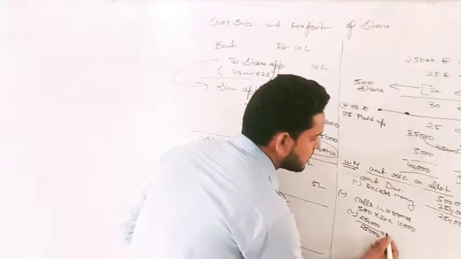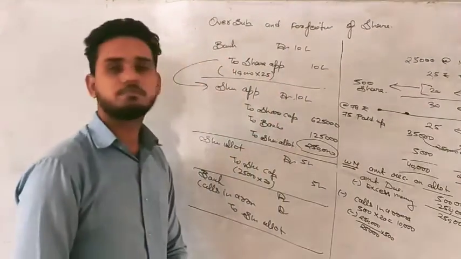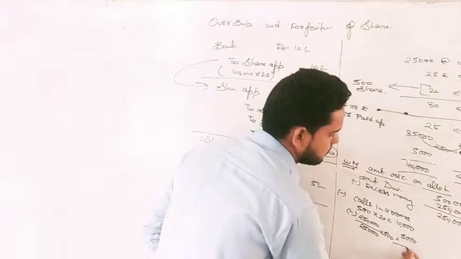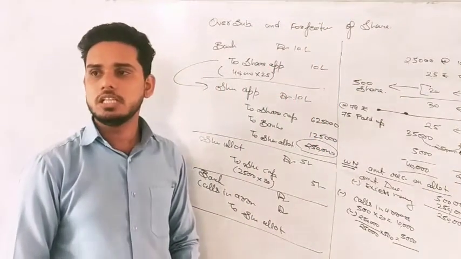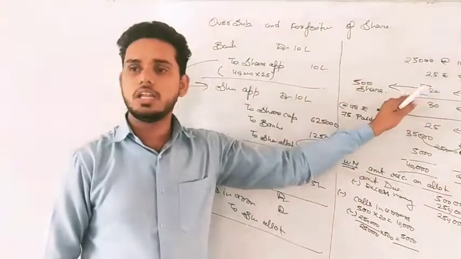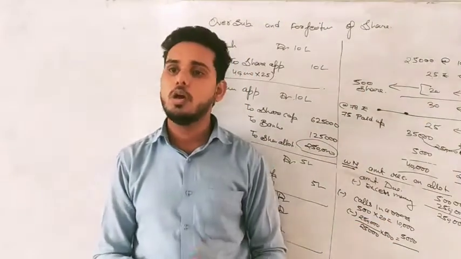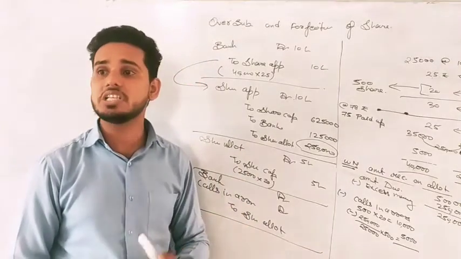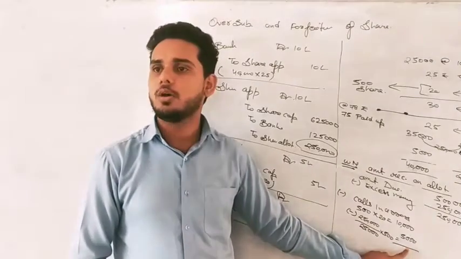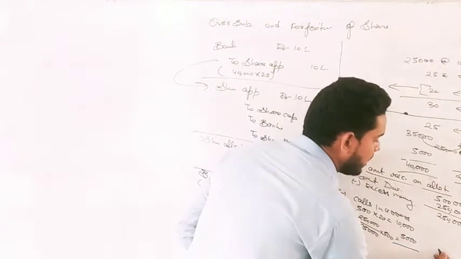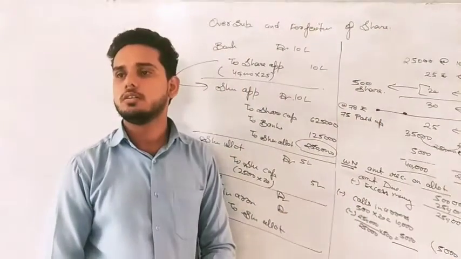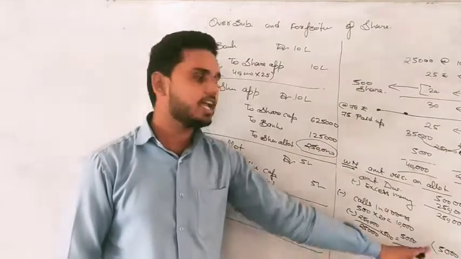So what will be the excess money of 500 people? Is it clear now? This is clear. It means from these 500 people, we asked 500 into 20, that is 10,000, as allotment due. But we don't need to receive 10,000 because, unwillingly, because of excess money, they already paid 5,000. That means they need to pay the remaining 5,000 only, and that they also have not paid. Right? That is the actual calls in arrear here.